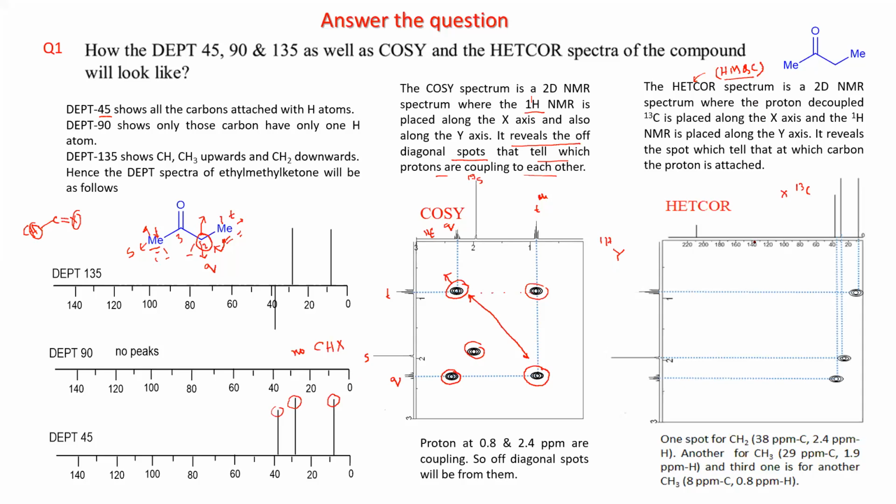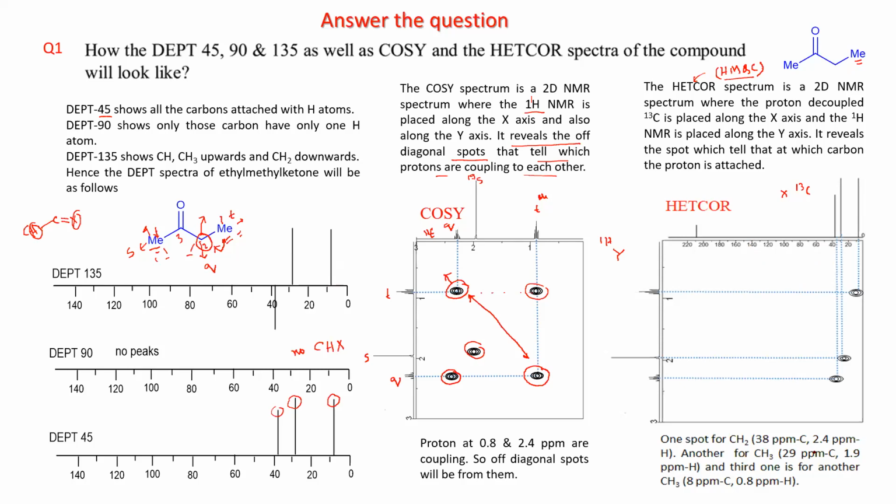So you can place all the carbons, no issue, but the carbon which is having the proton, that particular carbon will be shown in this HSQC 2D NMR. Now here, this methyl is shown around 8 maybe.